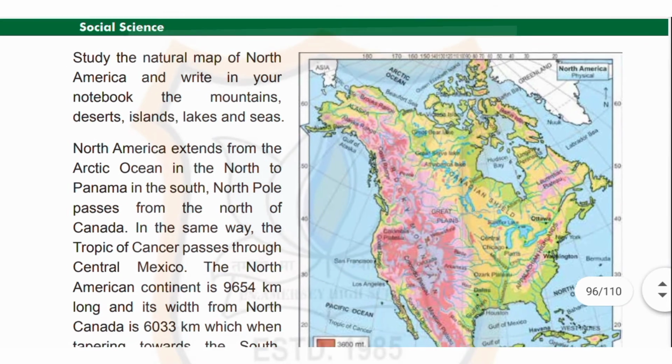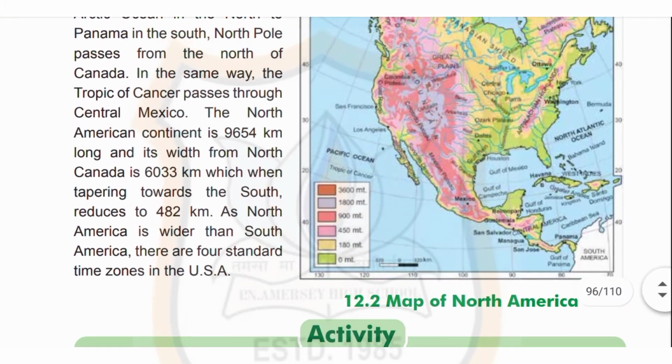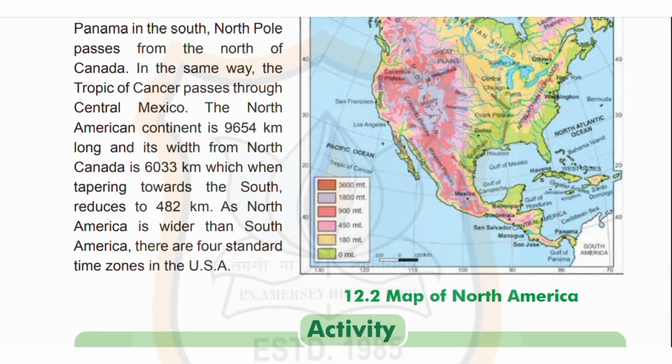Study the natural map of North America and write in your notebook the mountains, deserts, islands, lakes and seas. North America extends from the Arctic Ocean in the north to Panama in the south. The North Pole passes from the north of Canada. In the same way, the Tropic of Cancer passes through central Mexico.